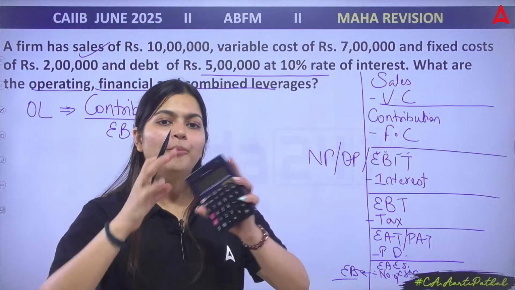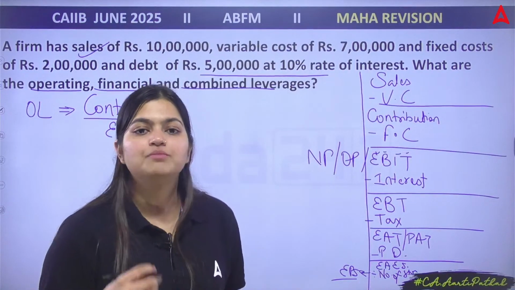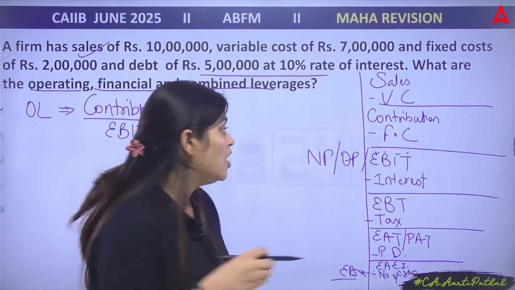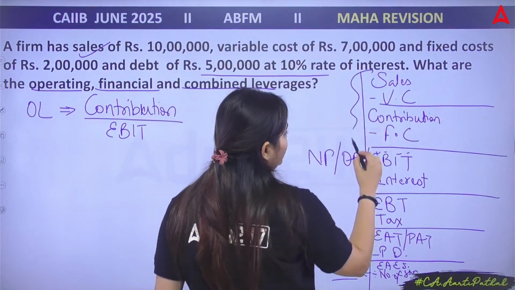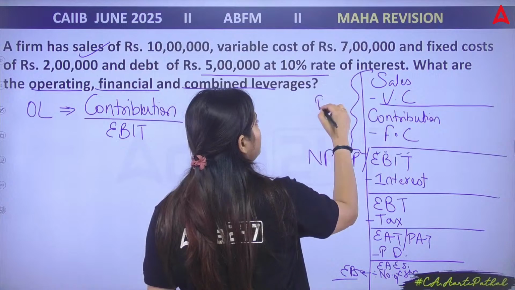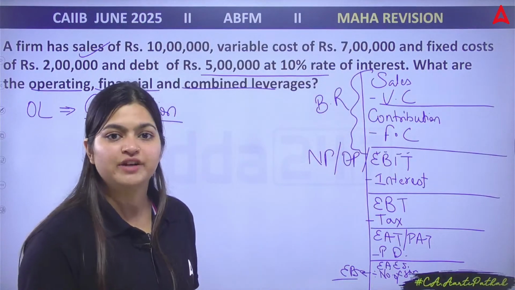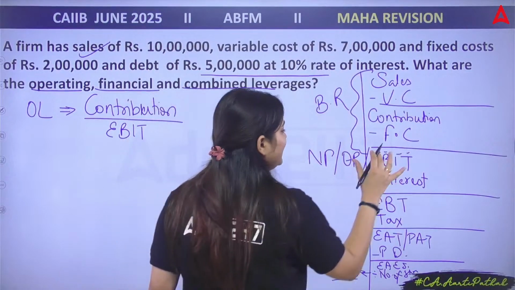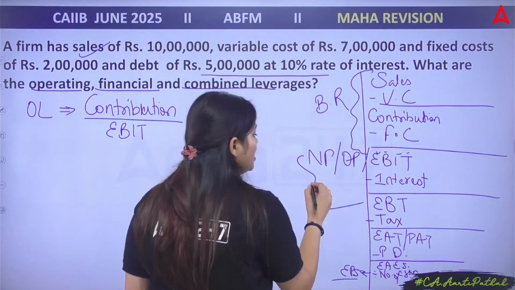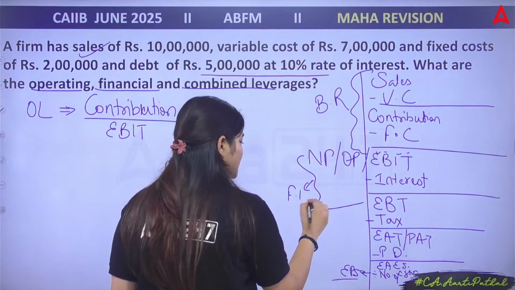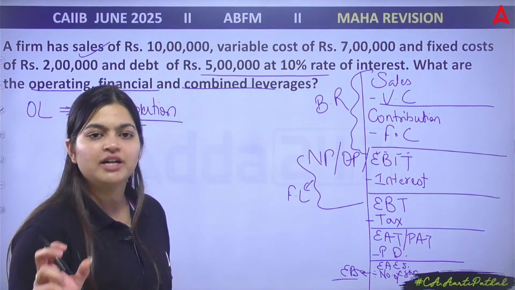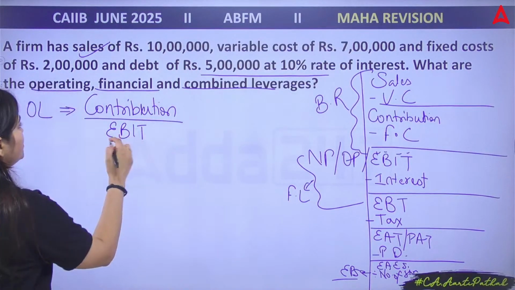Means in my operating leverage, I'm talking about my business risk, all my operation risk. So till here, I'm going to talk about my business risk. If I'm running my business, what are the different types of risk? And from the EBIT till your EBT, we are talking about financial risk.